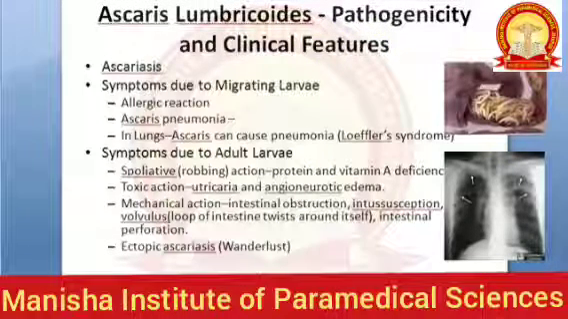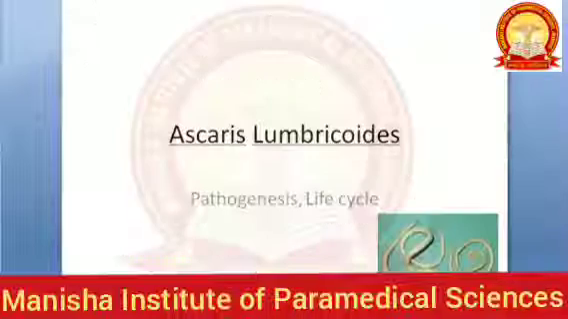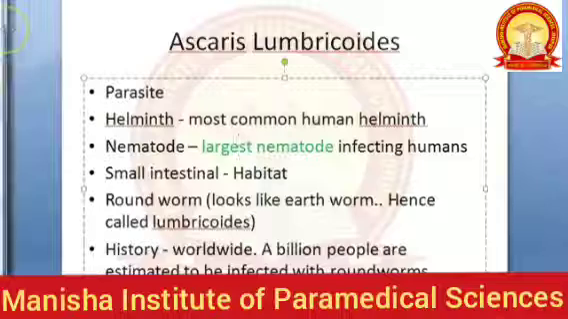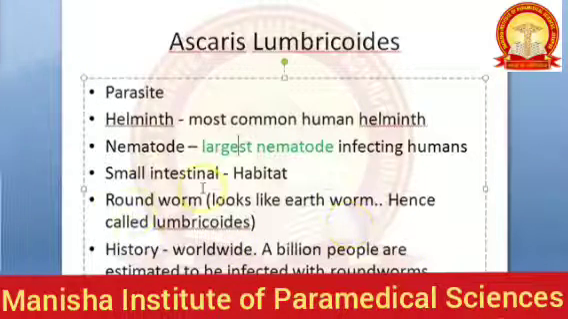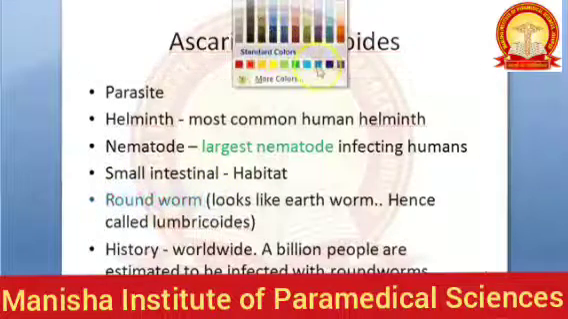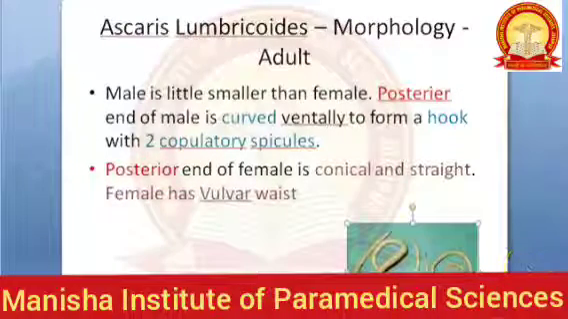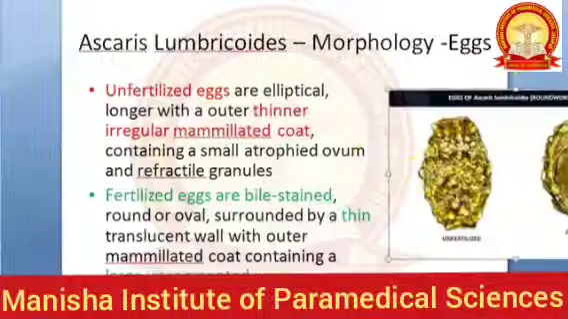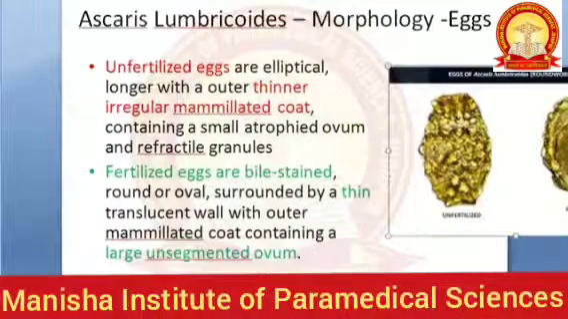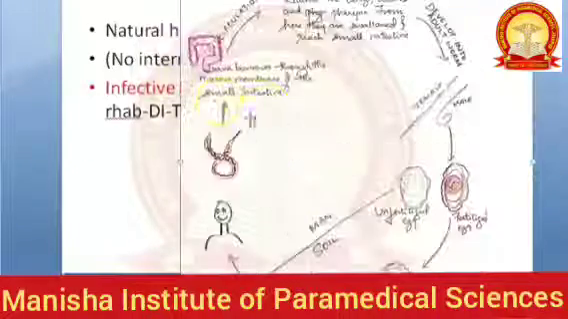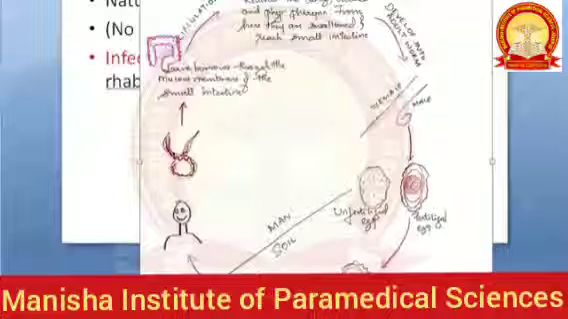Okay, so let's recap what we have seen so far. Ascaris lumbricoides, we saw that it is a parasite, a helminth, a nematode. It is called roundworm, the common name they use for Ascaris lumbricoides. Then morphology, you saw about the male and the female. Then you saw the eggs, unfertilized and fertilized. Then life cycle and pathogenesis.